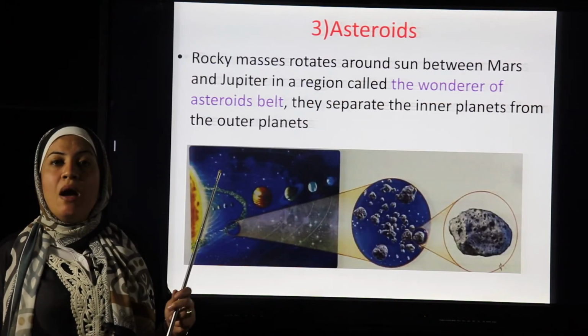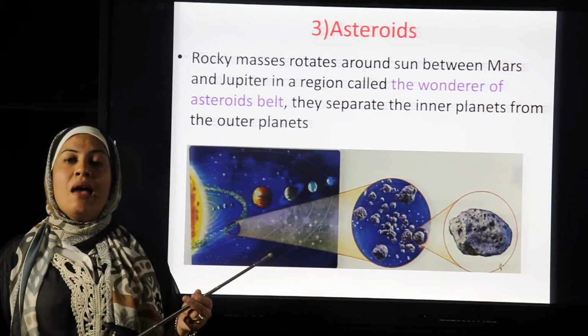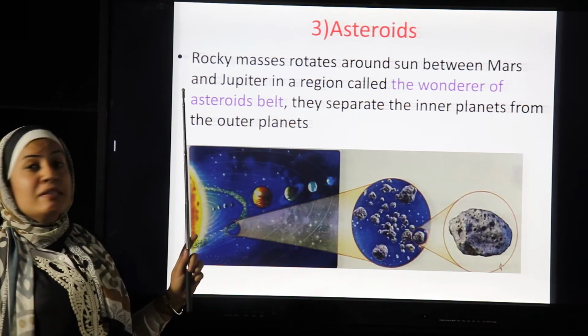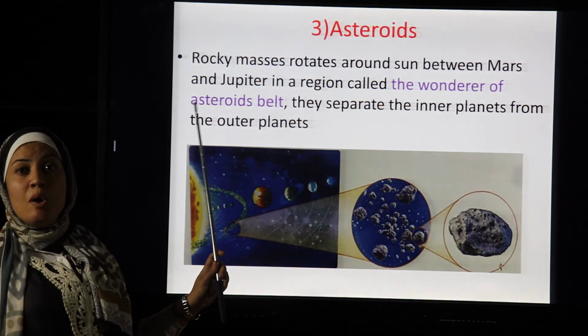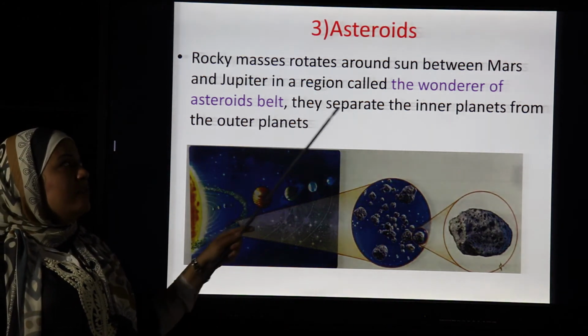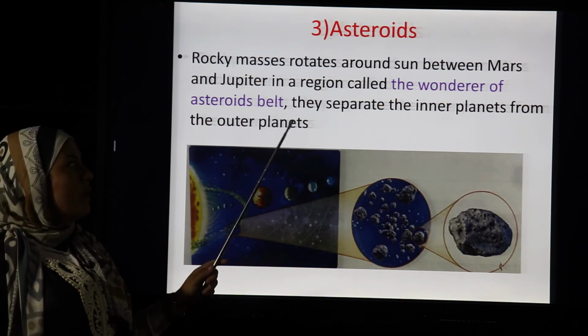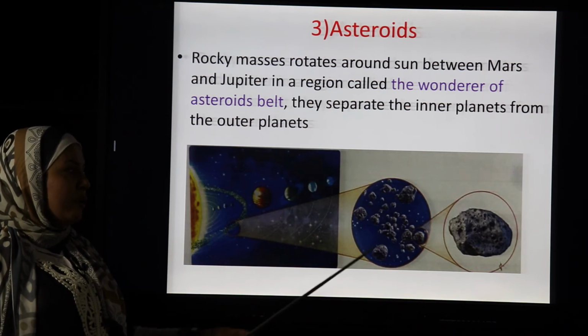Now we will talk about the other celestial bodies. First, asteroids. Asteroids are rocky masses that rotate around the sun between Mars and Jupiter in a region which is called the asteroid belt. They separate the inner planets from the outer planets, like this figure.